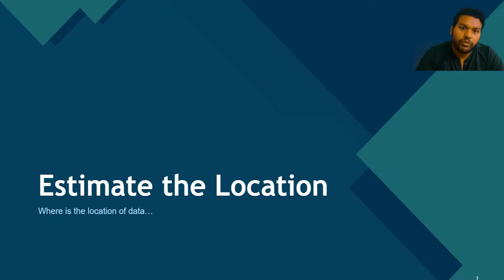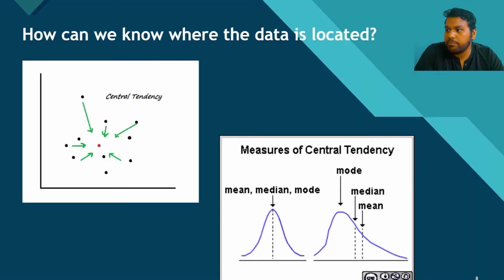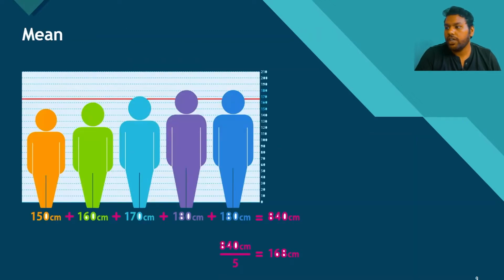So up to this point, we have covered what statistics is, what data is, and how data is classified. But the location of your data is one of the most important concepts. To estimate the location of data, we have a few terms. Let's first go through them. How can we know where the data is located? To know that, we have the term known as central tendency. In central tendency, we have the mean, median and mode. That's what we're going to discuss under estimates of location.